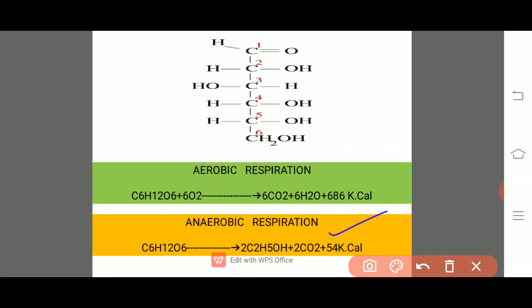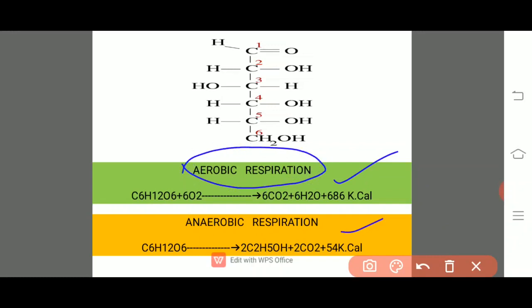54 kilocalories of energy per mole of glucose. If you compare the yield of energy in both aerobic and anaerobic forms, it is about 12 to 13 times less. The anaerobic respiration yield of energy is 12 to 13 times less when compared to aerobic respiration.